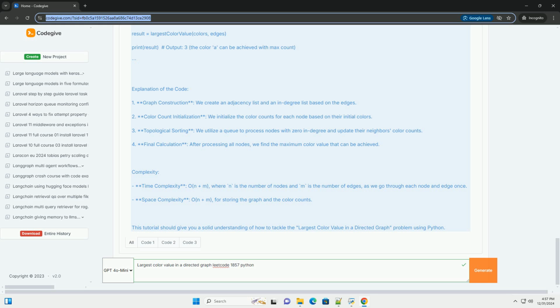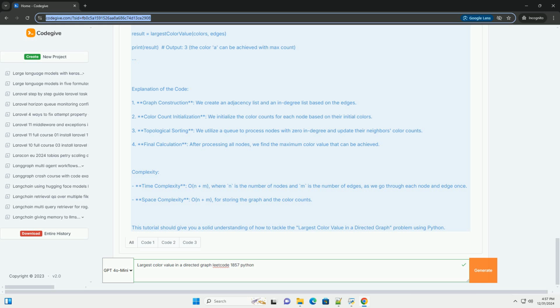Step 4, find the maximum color value. max_color_value = 0. For i in range(n): max_color_value = max(max_color_value, max(color_count[i])). Return max_color_value. Example usage.